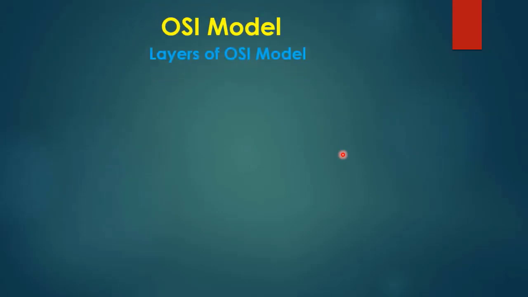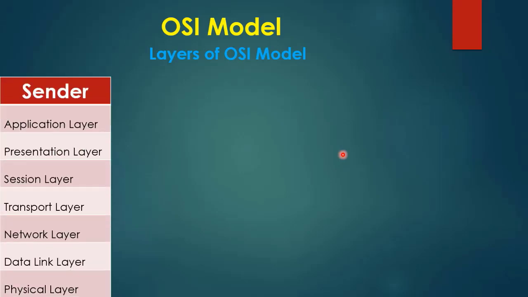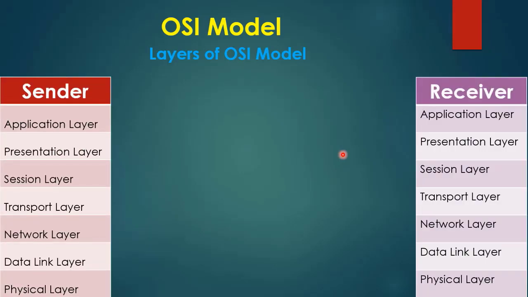Layers of the OSI model. We are always confused about which layer of the OSI model is the first layer and which layer is the last layer. We will use two different devices to understand the concept of OSI layers. Let's suppose we connect two different types of devices to each other for communication. So one device works as the sender and the other works as the receiver. Both devices are using the OSI model because both devices belong to different brands. When you are at the sender device, the first layer is the application layer, and when you are at the receiver side, the first